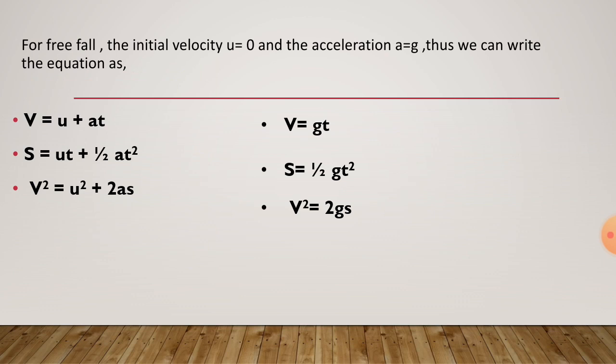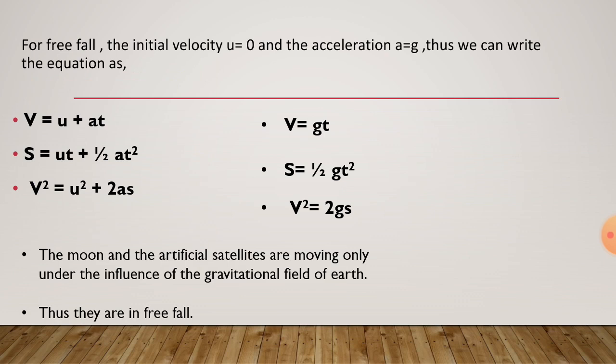Why? Because u is 0 and 0 into t is 0, but a is g, so in place of a we get half gt square. And the third is v square is equal to u square plus 2as. Here we get v square is equal to 2gs, because u square is 0 and a is written as g. So for calculating the motion of an object thrown upward,